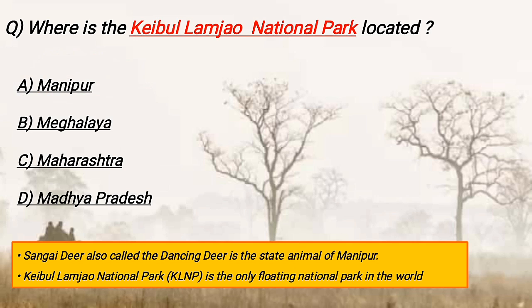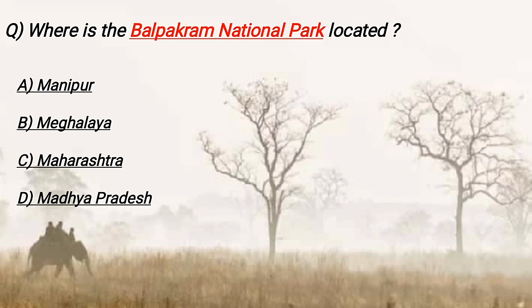Sangai deer is also known as the dancing deer, and it is the state animal of Manipur. And remember one important thing, Keibul Lamjao National Park is the only floating national park in the world. Where is the Balphakram National Park located? It is located in Meghalaya.